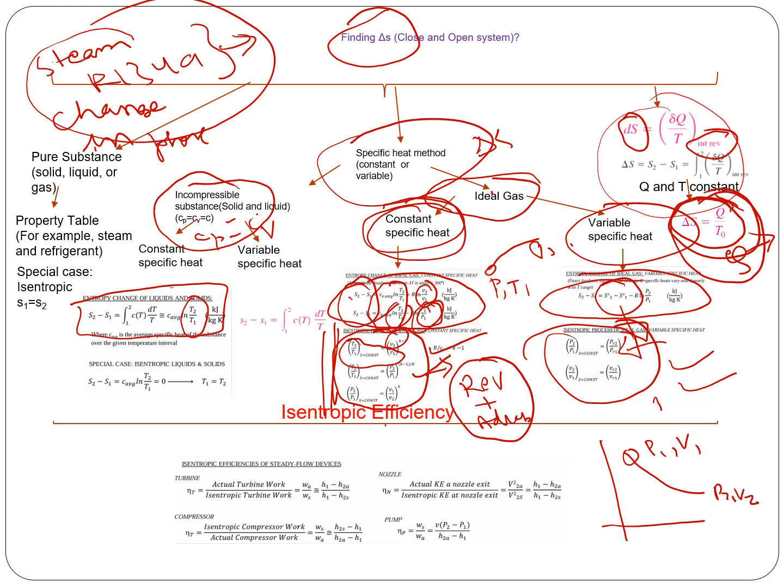So this is kind of the overall picture. The type of problem you could be asked from this chapter is to find the change in entropy, just the change in entropy. So figure out whether to use the property table, whether to use the constant specific heat method, or if the heat transfer rate and temperature are known, you can even use Q by T, considering it reversible.